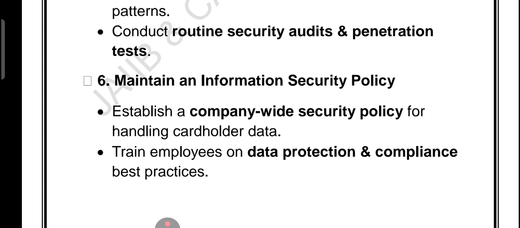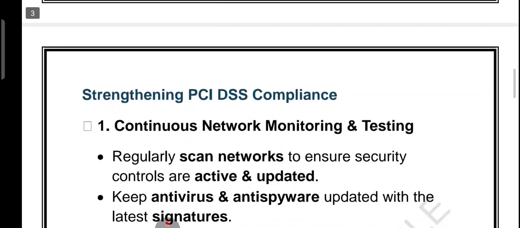So fourth principle was regarding restrict access plus unique ID plus physical security. Fifth principle is regarding monitoring network plus run audit and test. And sixth principle is regarding the company-wide policy plus employee training.